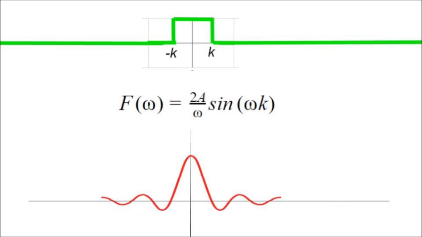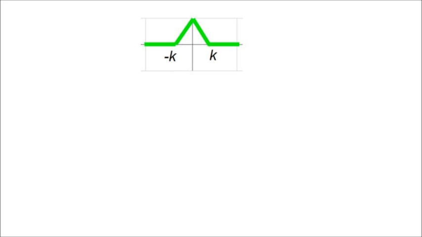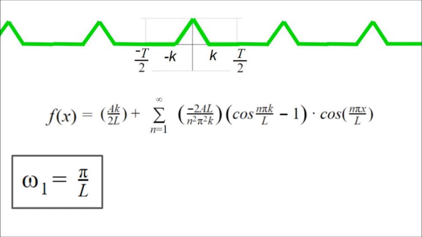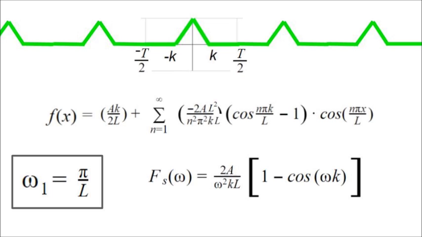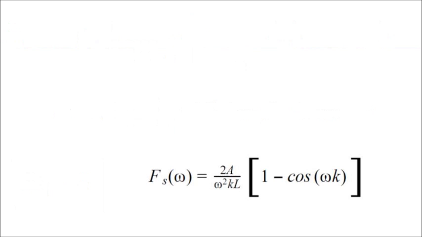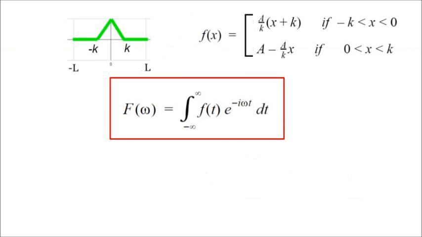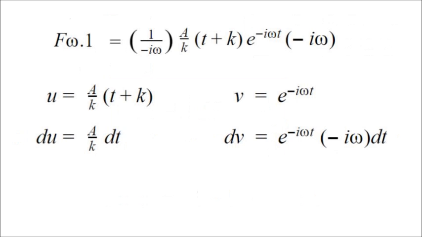Our equation. Let's find another one for our triangle wave, with fewer interruptions this time, I promise. Series. Clean up the center term. L. There. Distribute the negative. Watch the negatives. And omega 1 is just omega. Fs, the series result. Fourier. The function is long. Let's split it up.